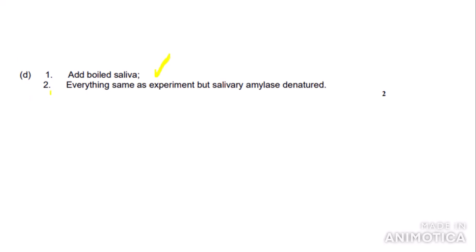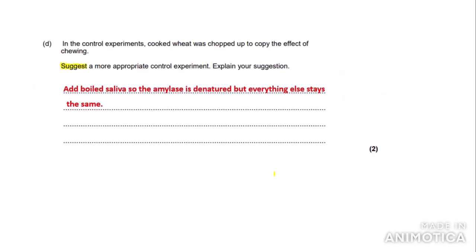And the second marking point, everything the same as experiment, but salivary amylase is denatured. Now, I want to point out that the purpose of a control experiment is to prove that a particular process is changing the results and nothing else is controlling it.